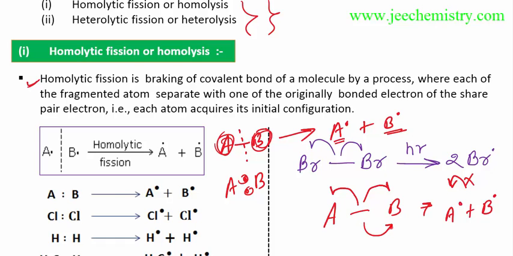If it were shown with a double arrow, then two electrons would go. So we need to take care how the arrows are shown.